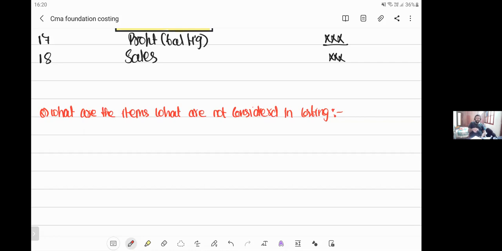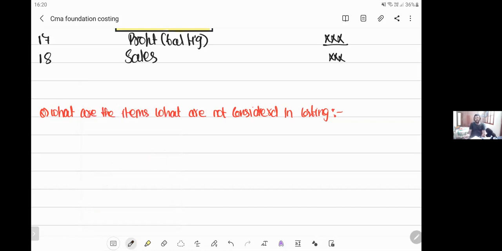Fine and penalty, you charge it to the customer. If you charge fine and penalty to the customer, never ever will the customer come to you again. He will go to one more producer, right? So there are some specific items which are not considered in costing. Why are these items not considered in costing? In order to avoid cost differentiation.